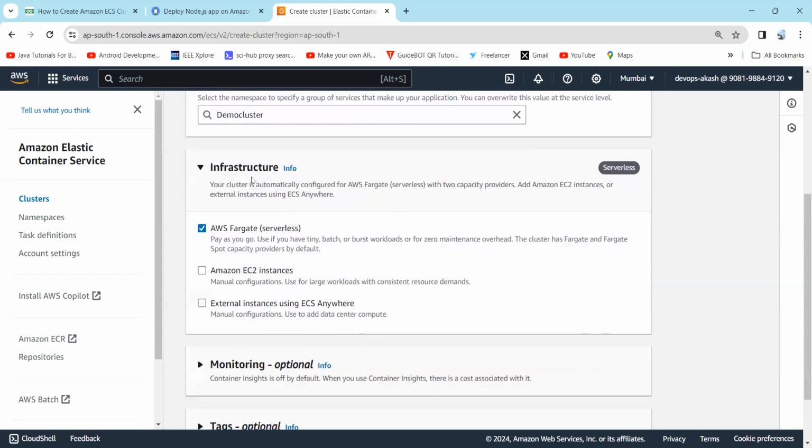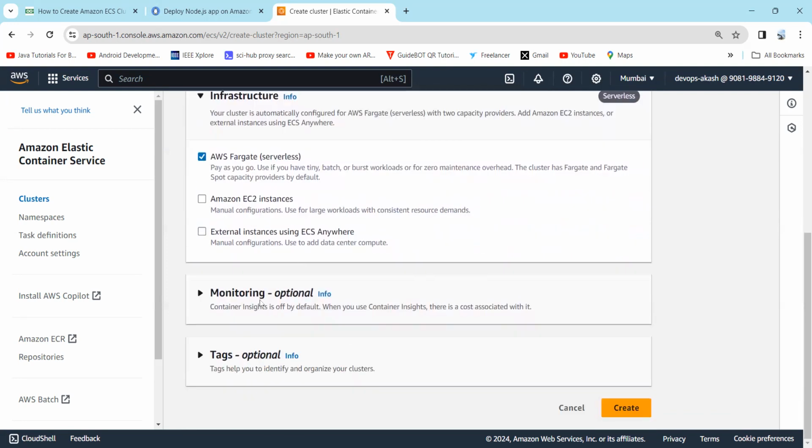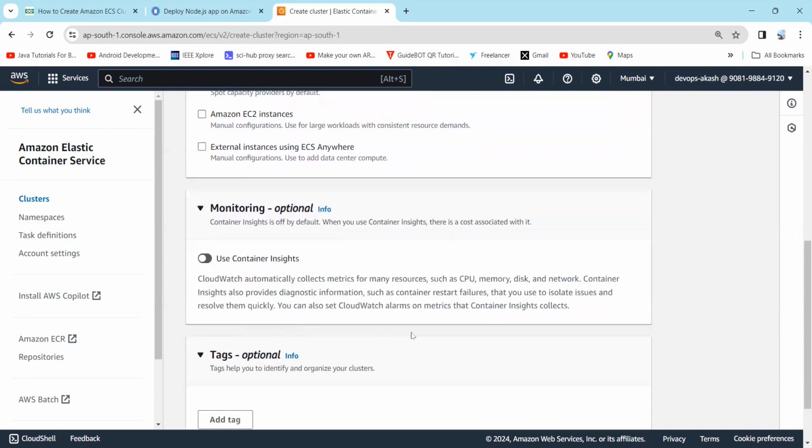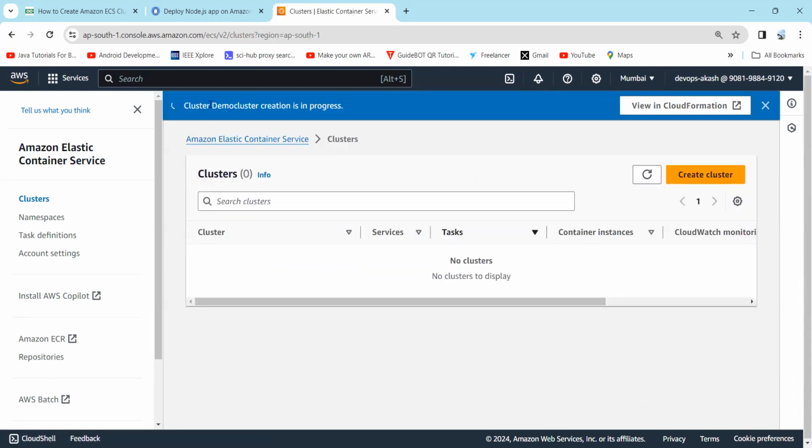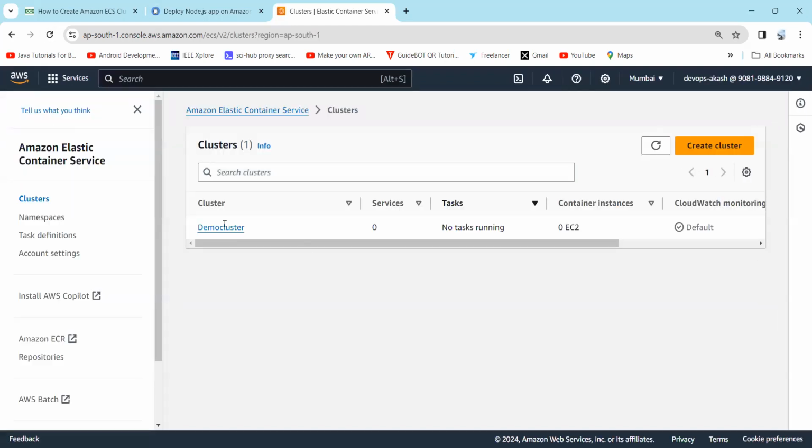Then select infrastructure as AWS Fargate. Then keep monitoring and tag setting as default. Then click on create. So here you can see the cluster named demo cluster is in creation. So just refresh this. So here you can see our cluster has been created successfully.